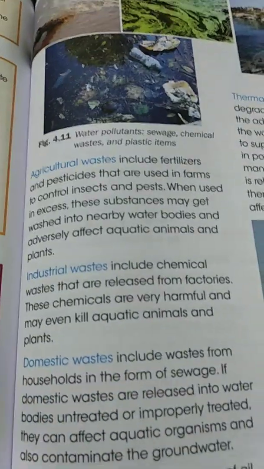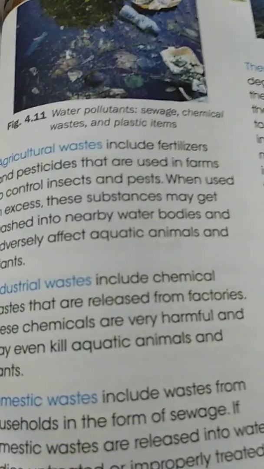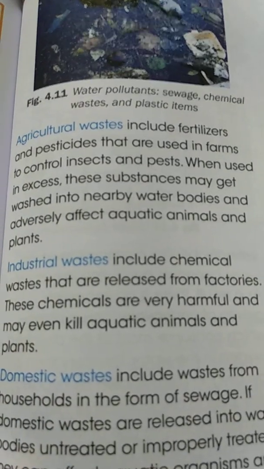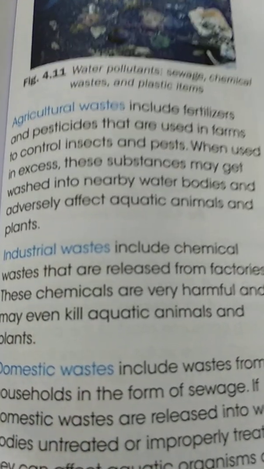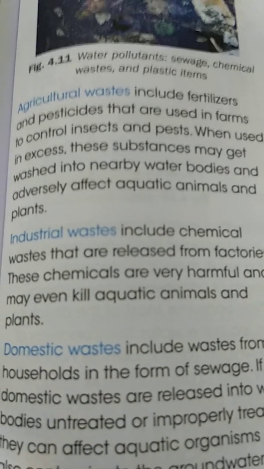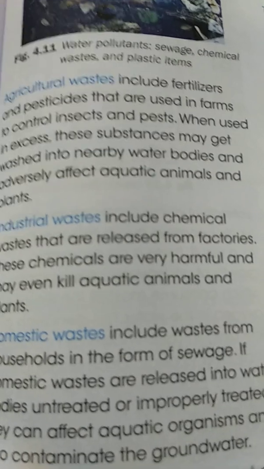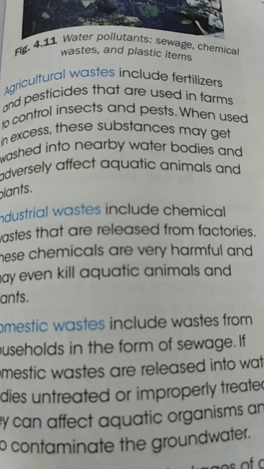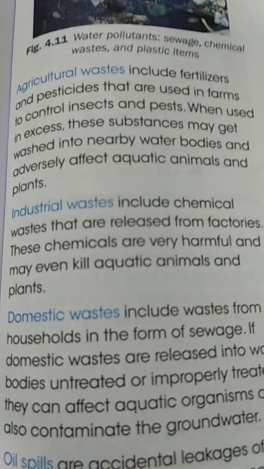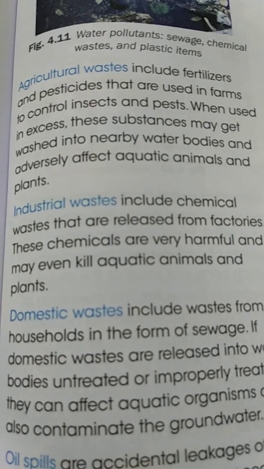Waste like fertilizers and pesticides which are given in the field: when rain comes, the water washes it away and it falls into nearby water bodies. So that is agricultural waste. Industrial waste: chemicals that come out from the industries are released into the rivers, which are harmful for aquatic animals and plants.